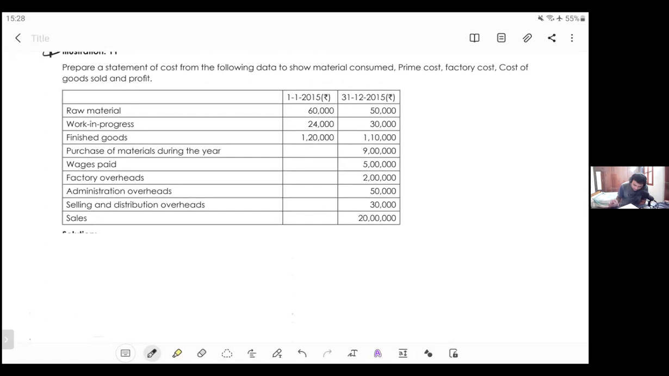Raw material, work in progress, finished goods. My dear friends, these three are opening. And my dear friends, these three are closing. Okay. Next, purchases, wages, factory overhead, administration overhead, selling and distribution overhead, sales. What is he asking you to compute? Prime cost, factory cost, COGS, profit. Let's do this.